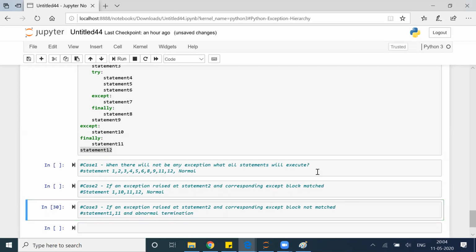Is that making sense? Because 12 is outside try block everything. There is no relation. If something goes wrong, it will not execute. So 11, 12 की तो बात ही नहीं होती है. 12 तो चलना ही नहीं है. It is just 1. 10 नहीं चलेगा because 10 does not have the capability to take care of the error which is occurred in statement 2. So 10 will also not execute. Then it will go to 11 and then abnormal termination. Is that clear to all of you?